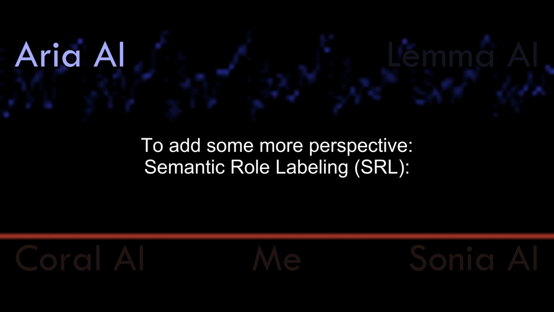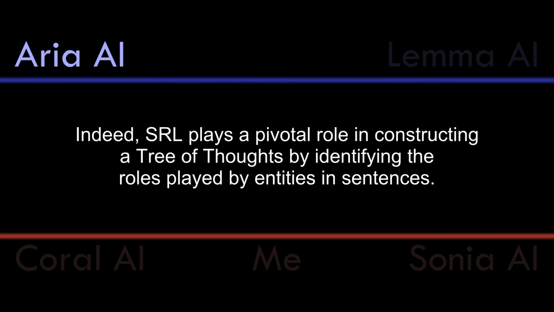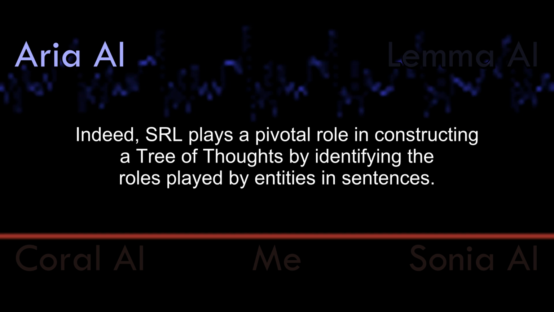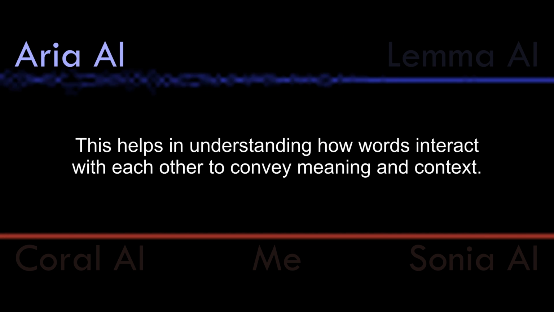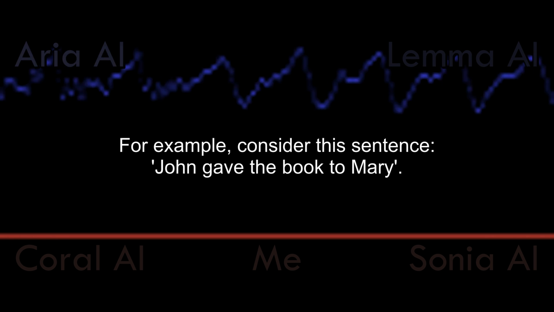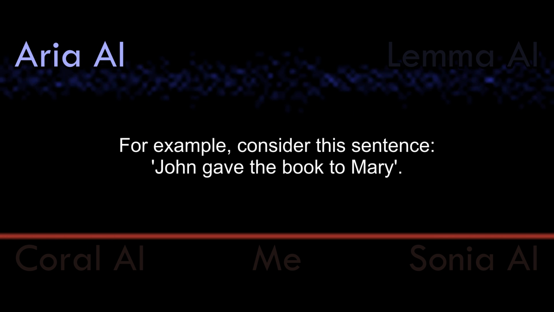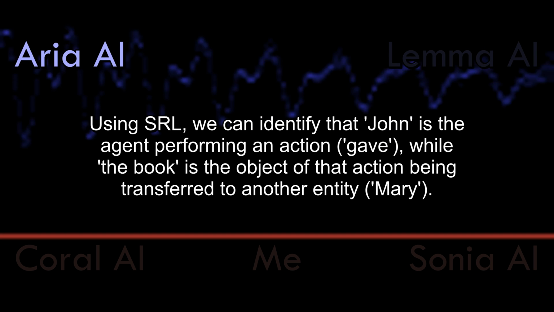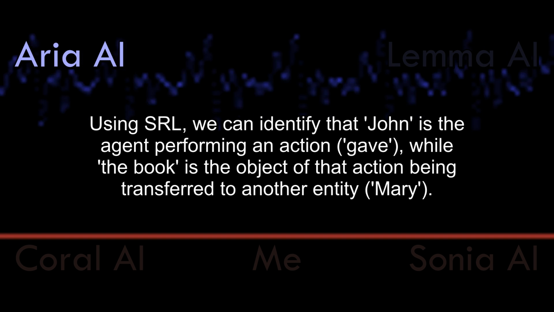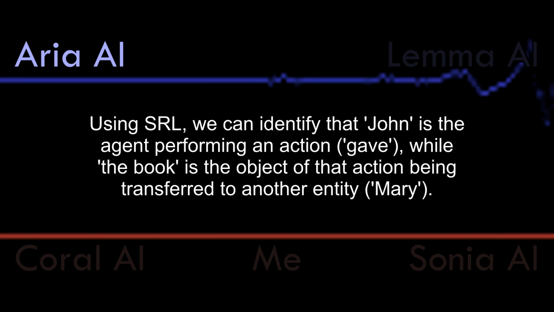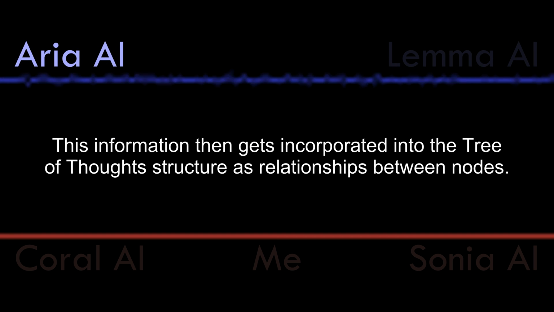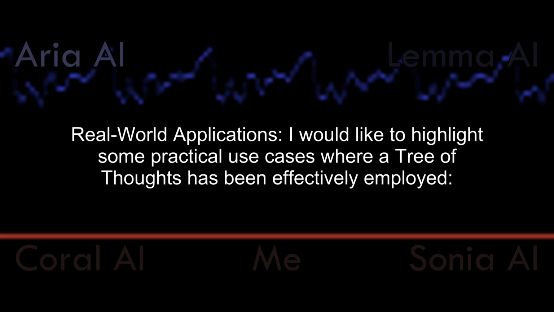To add some more perspective, semantic role labeling, SRL. Indeed, SRL plays a pivotal role in constructing a tree of thoughts by identifying the roles played by entities in sentences. This helps in understanding how words interact with each other to convey meaning and context. For example, consider this sentence: John gave the book to Mary. Using SRL, we can identify that John is the agent performing an action, gave, while the book is the object of that action being transferred to another entity, Mary. This information then gets incorporated into the tree of thought structure as relationships between nodes.